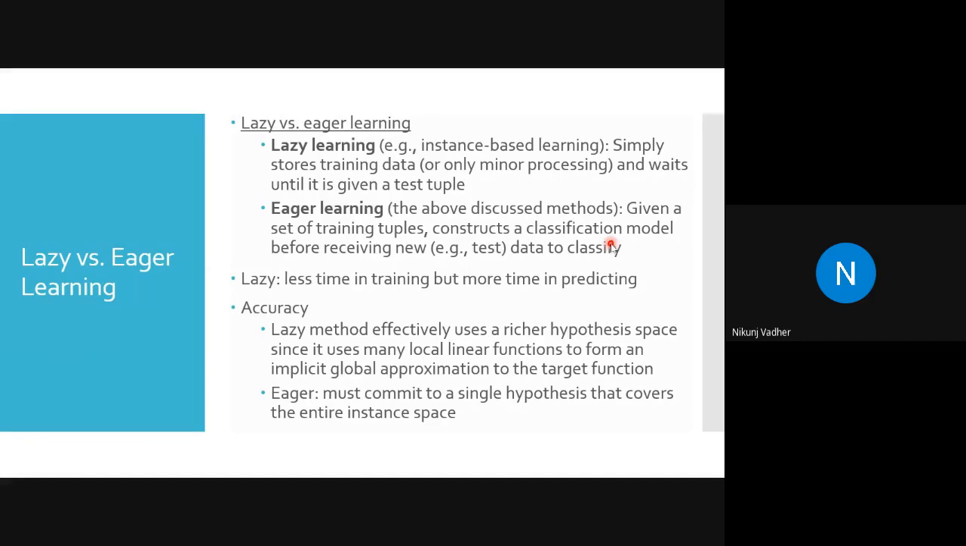Okay, so an example of lazy learner is k nearest neighbor, which we have implemented in our lab. There is no need of training in k nearest neighbor. All the lazy learners work without training. But eager learners require training. We have to train them.